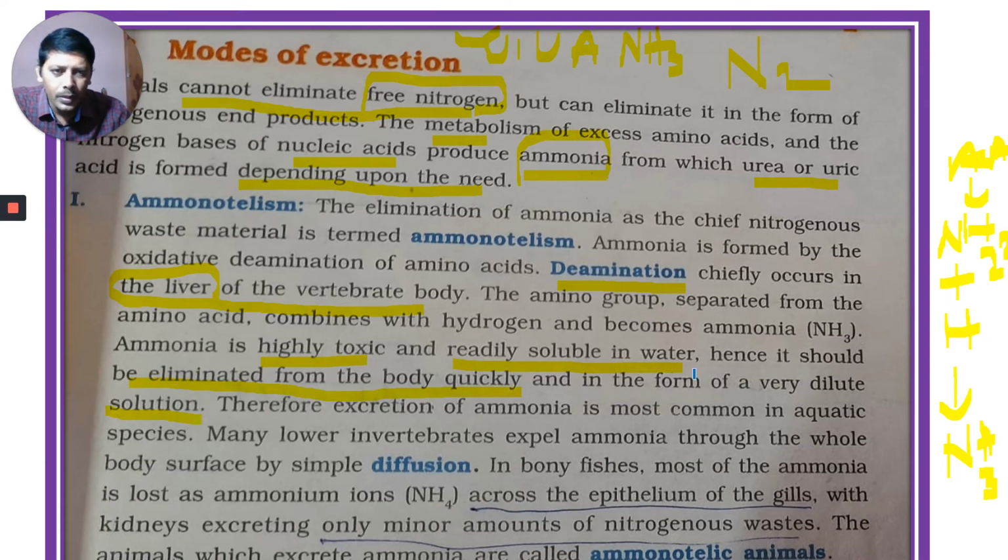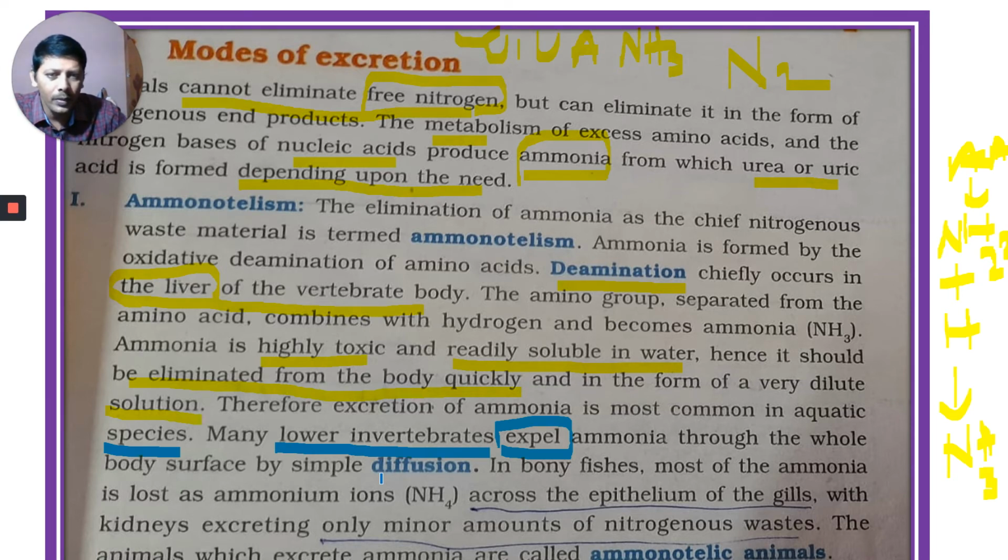Up to here it is completed, very dilute. Therefore, excretion of ammonia is the most common in aquatic animals. Many lower invertebrates like Hydra and Porifera expel ammonia through their whole body surface by simple diffusion.